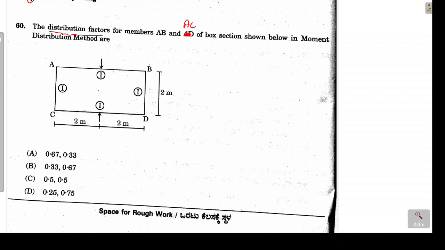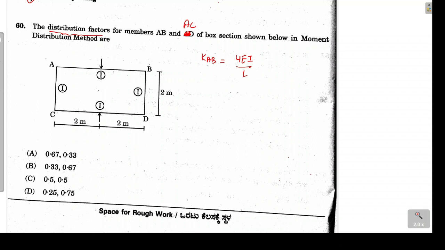Before calculating the distribution factor, first we will calculate the stiffness of the members. So stiffness of member AB I am going to calculate first, and then the stiffness of AC member. Stiffness of AB member will be calculated by the formula 4EI divided by L. Why am I using this formula?